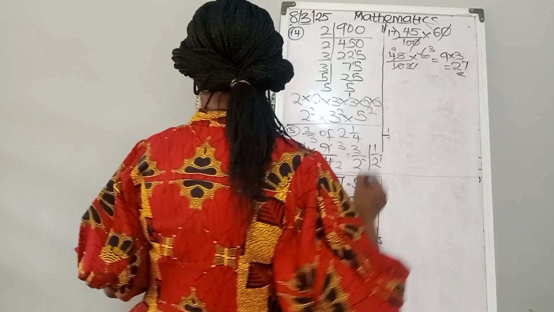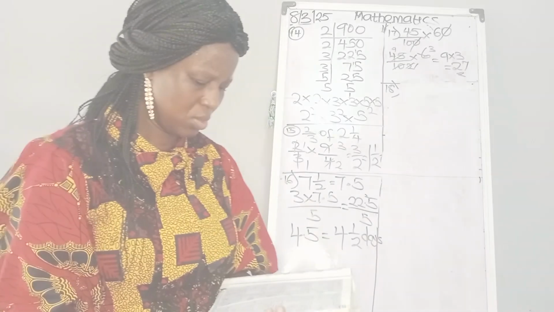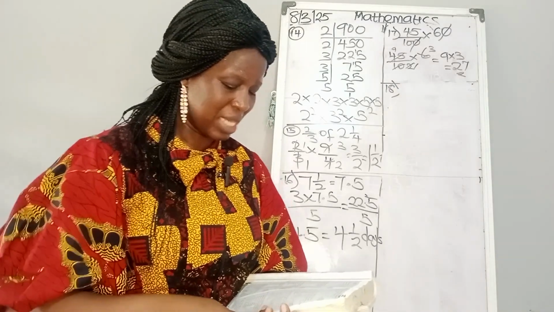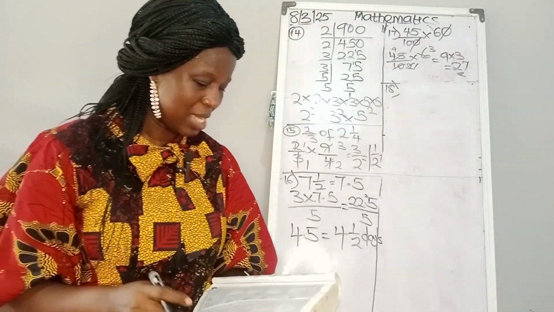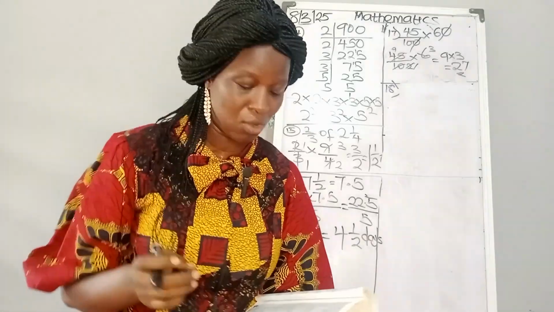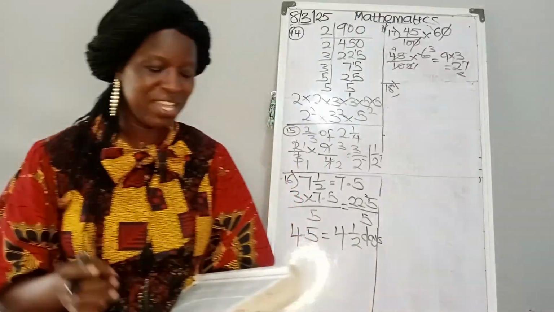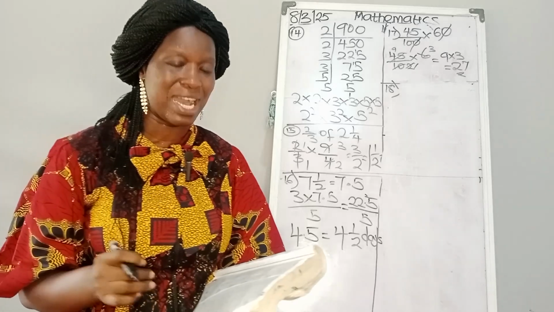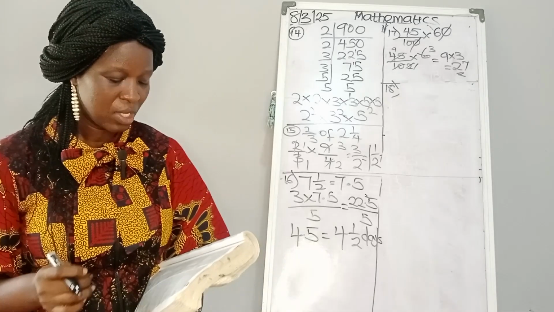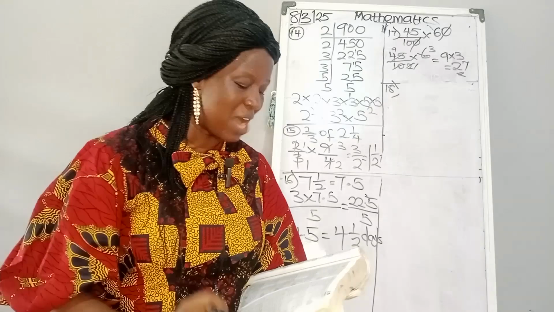This leads us to number 18. So let's take number 18. Number 18 says a man bought a house for 1,800 naira and received 360 naira as rent for a year. The question now is, what is the ratio of the annual rent?